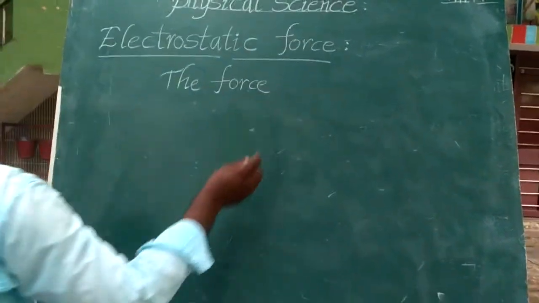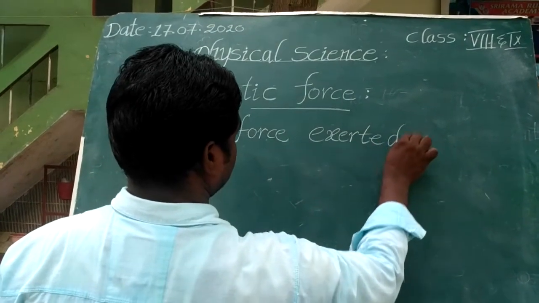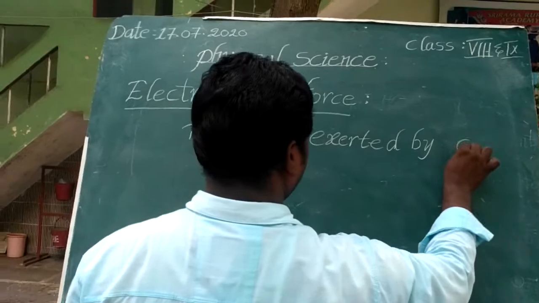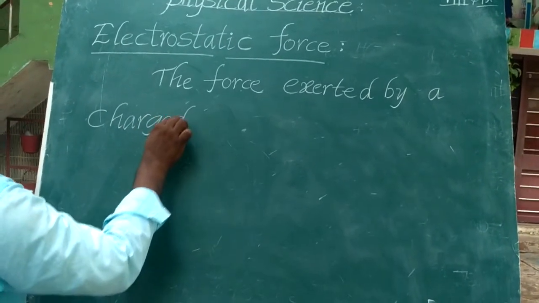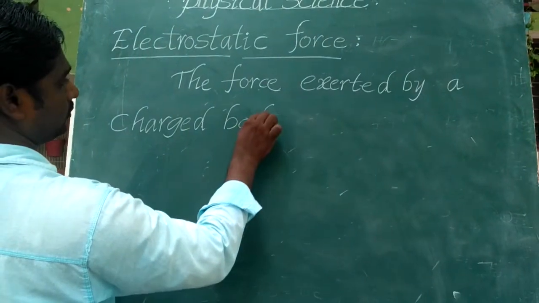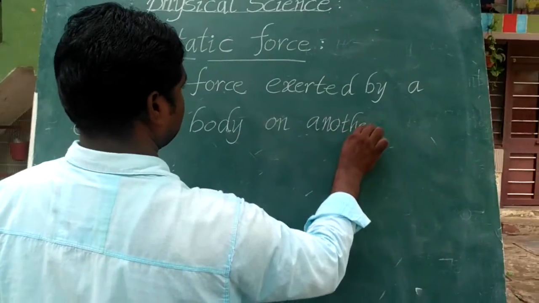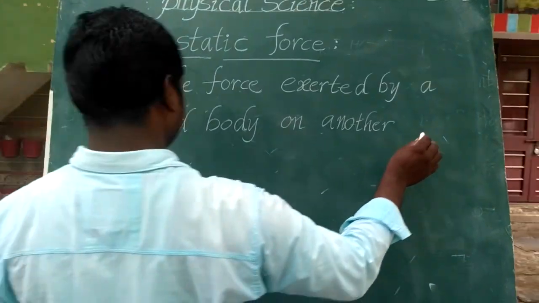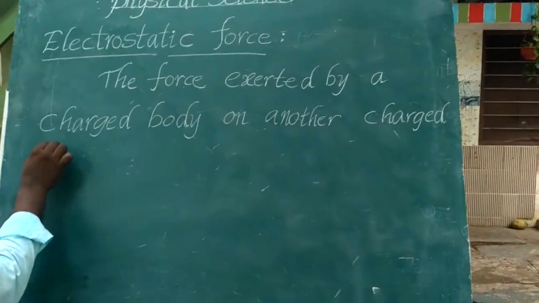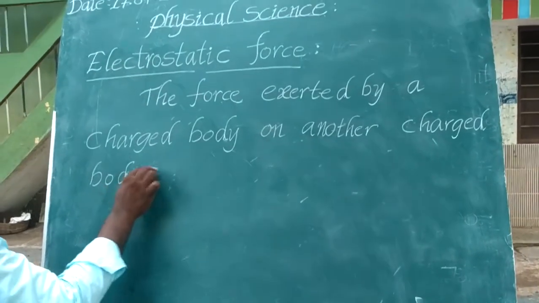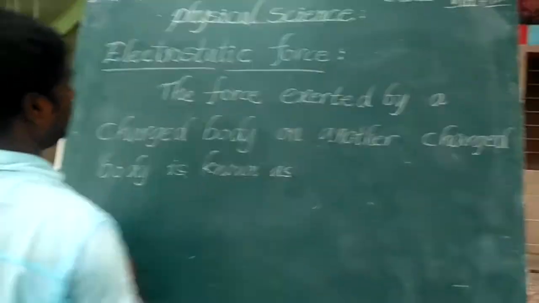The force exerted by a charged body on another charged body is known as electrostatic force.